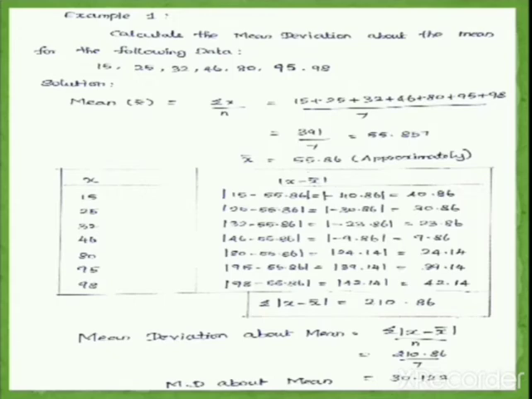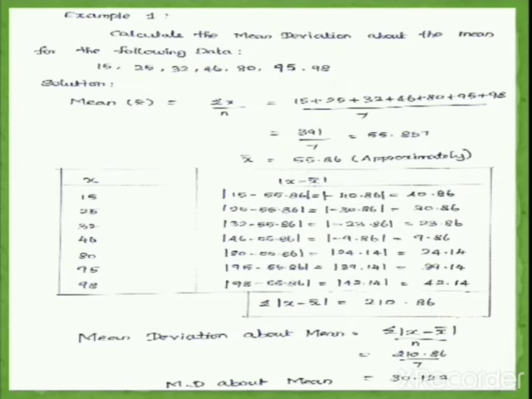Let us see one example. Calculate the mean deviation about the mean for the following data. The given data are raw data. So first we have to find the mean value for raw data. Our mean value formula for raw data is x bar is equal to summation x divided by n. Here for summation x we have to add all the given values, and divide by number of items, which is 7. So the sum of the values is 391 divided by 7, which is equal to 55.857. So approximately we can take x bar is equal to 55.86.